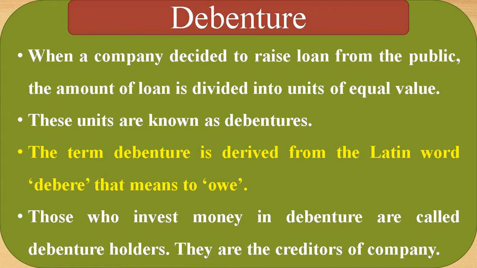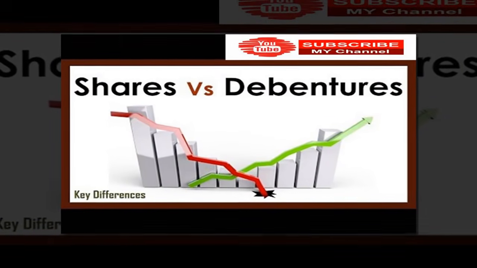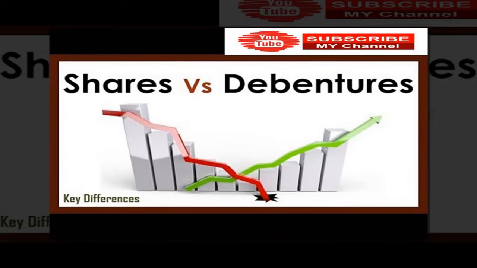It is very simple. See, those who invest money in debentures are called debenture holders. That is, investors. The company is known as the issuing company. They are the creditors of the company, as we have mentioned. Debentures are therefore called creditorship securities. What are the major differences between shares and debentures, sir? That we can discuss in a simple way.